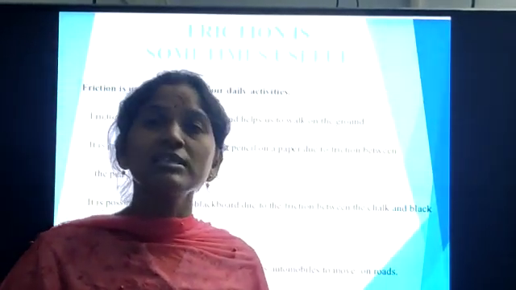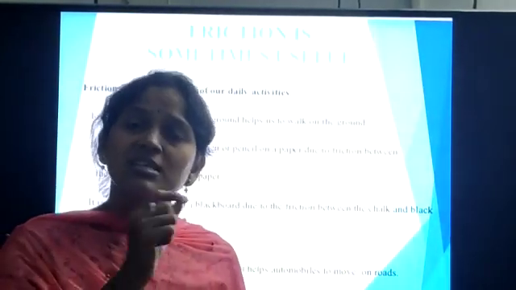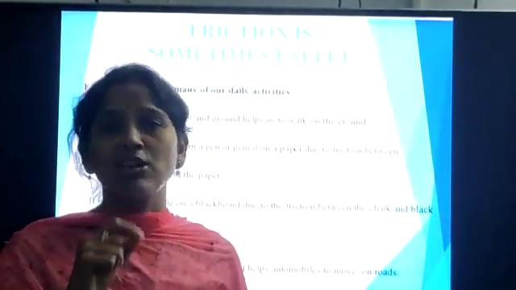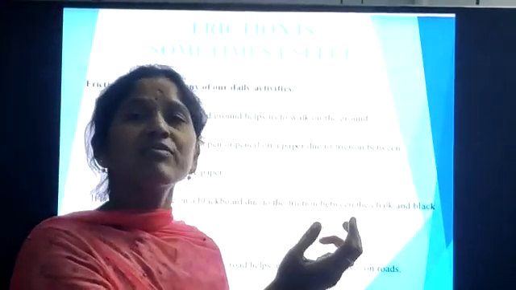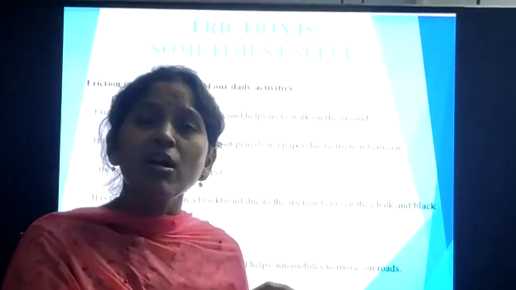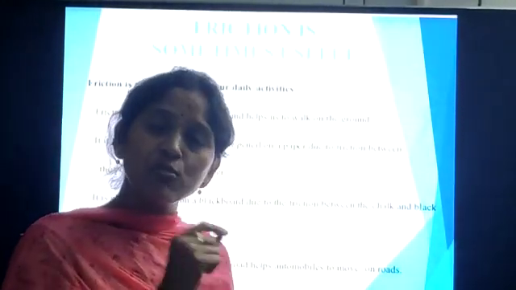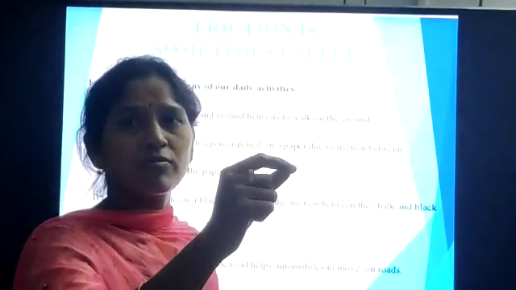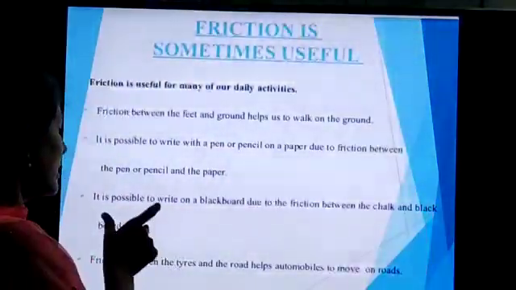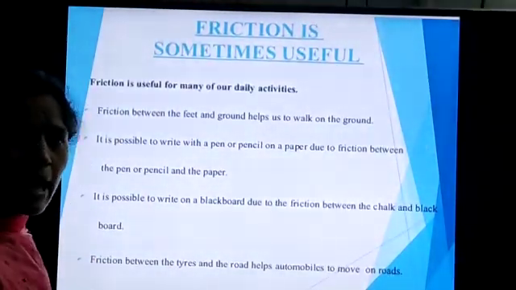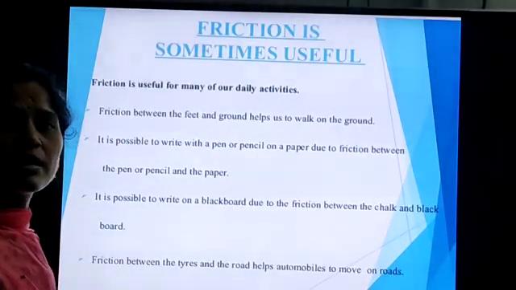Okay, so here what is happening? There is a friction present between the surface of the board and the chalk piece. Suppose I am writing, the rough surface of the board rubs off some dust particles. So because of that force of friction, the chalk moves forward. I can write very easily. Okay, so it is possible to write on a blackboard due to the friction present between the chalk and the blackboard.